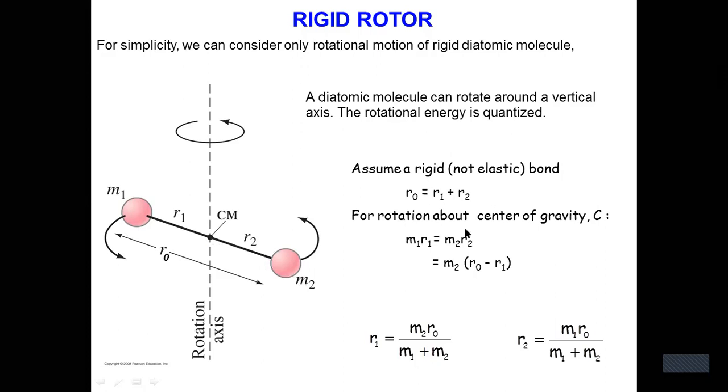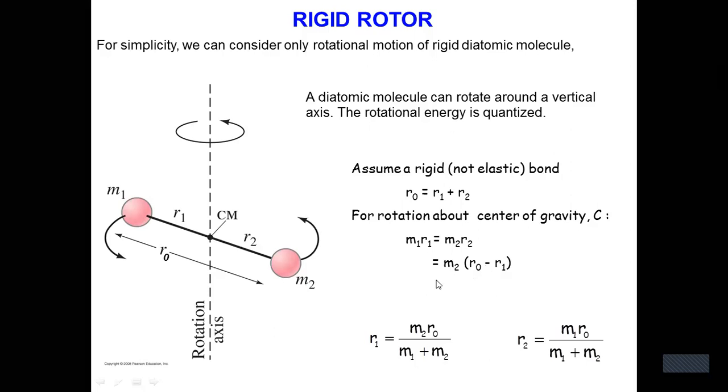For rotation about the center of gravity C, M1 R1 equals M2 R2. This relates to moments of inertia; we are just finding the moments of inertia.